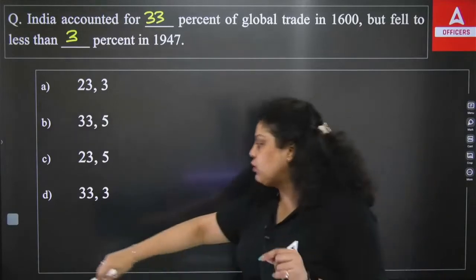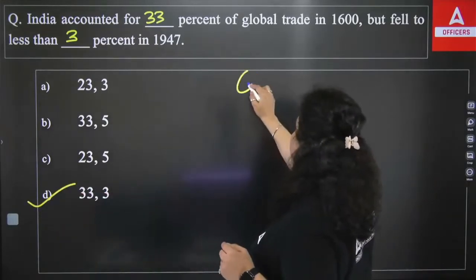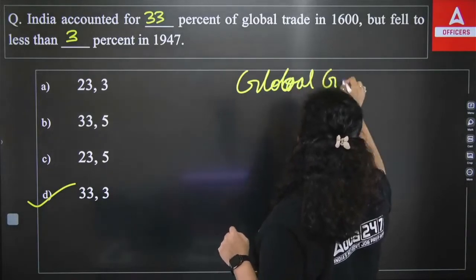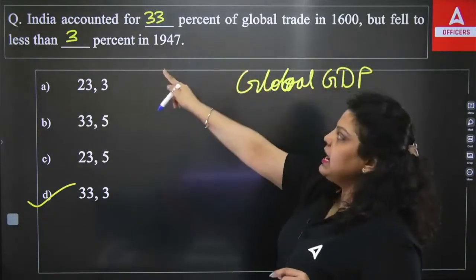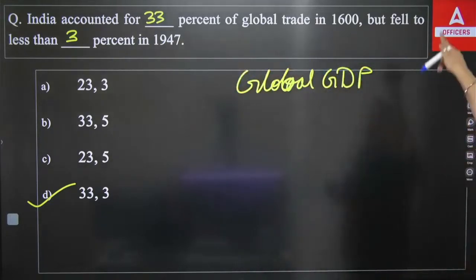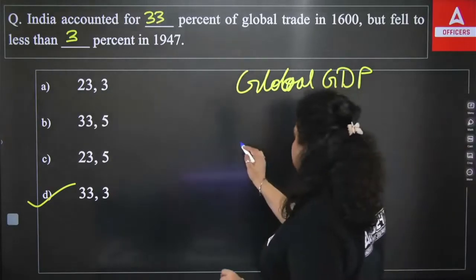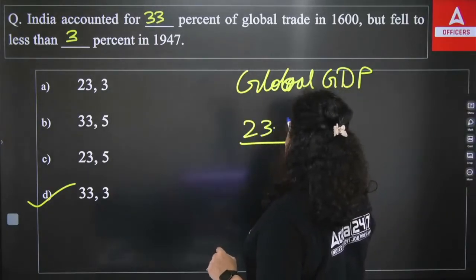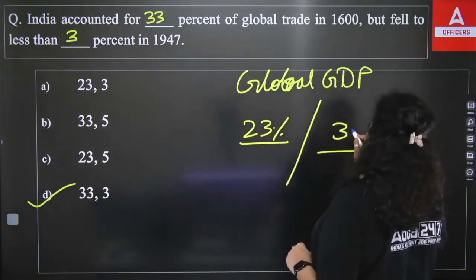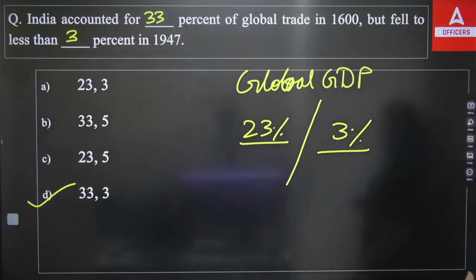And the same thing I want to tell you about the global GDP. The question will be the same. India accounted for dash % of global GDP in 1600 AD but fell to less than dash % in 1947. So the first dash will be 23% at the time of 1600 AD, and at the time of 1947 it was 3%. So do remember these two values.